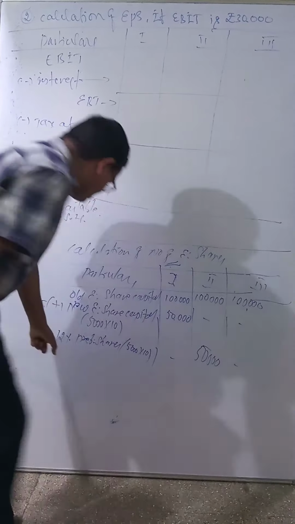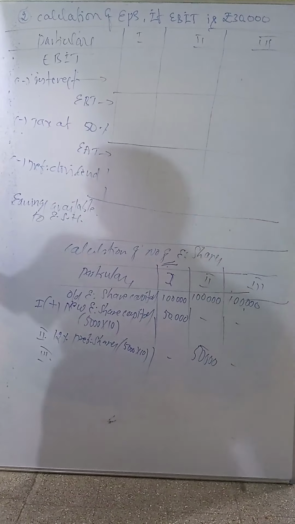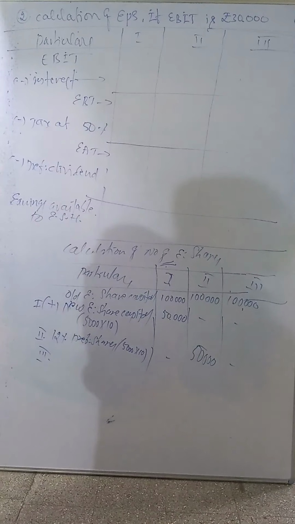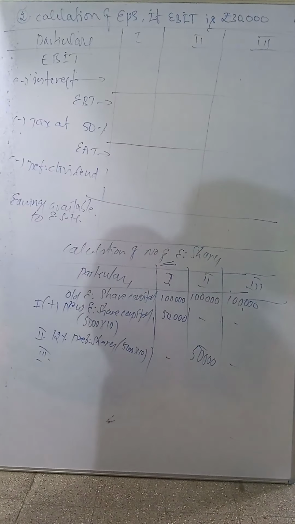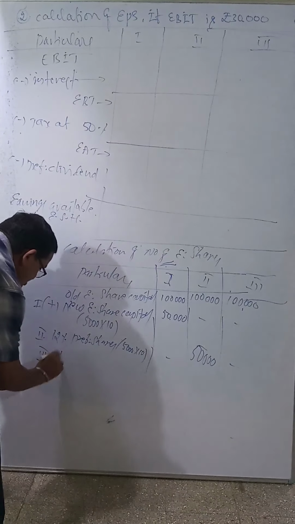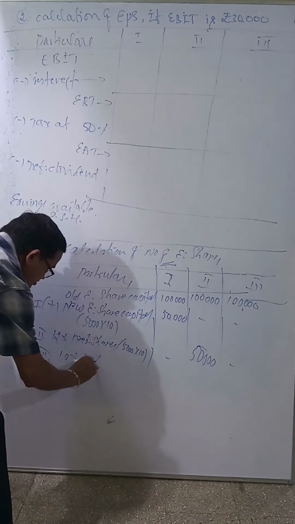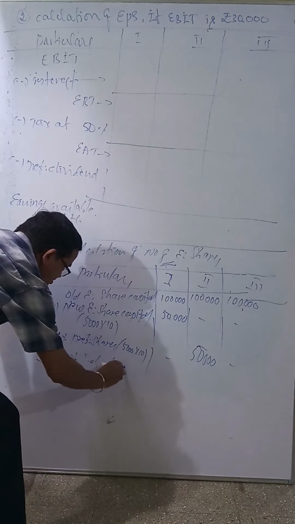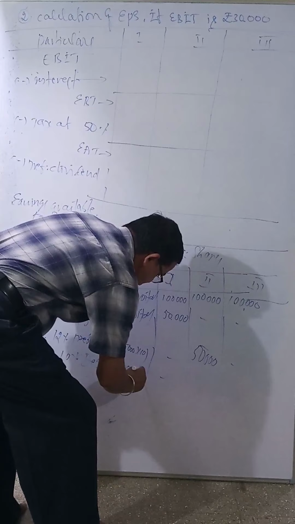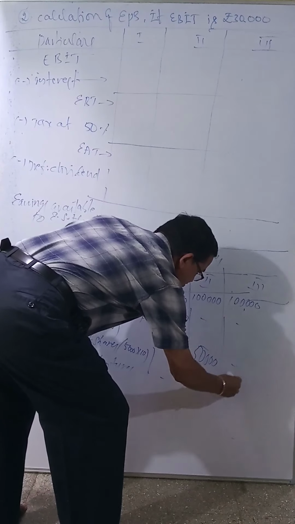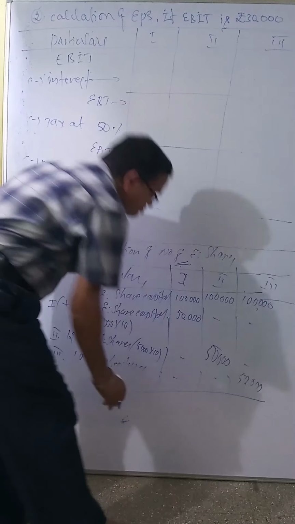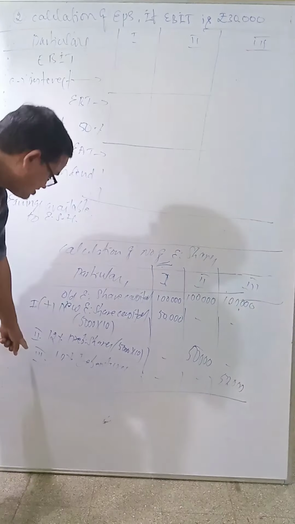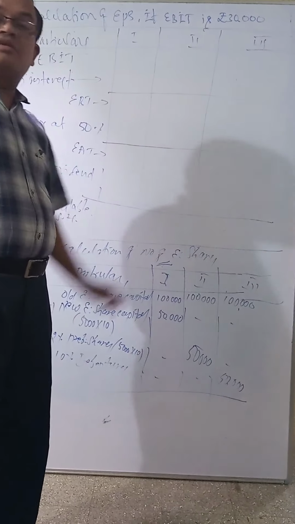Now the third point. What have they given as the third point? Issue of 10% debentures of rupees 50,000, meaning how to raise 50,000? The company issues only 10% debentures. Directly given: 10% debentures of rupees 50,000, dash, dash, and in the third column 50,000. Why the third column? Because this is the third point in the question. So the first column is dash, the second is dash, the third column is 50,000.